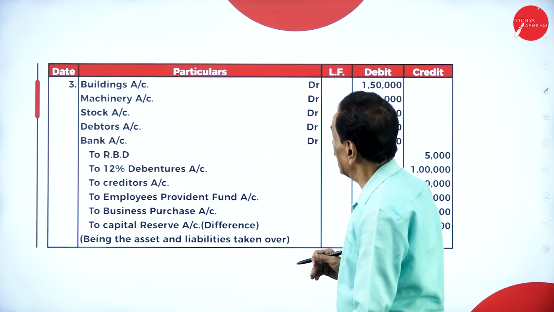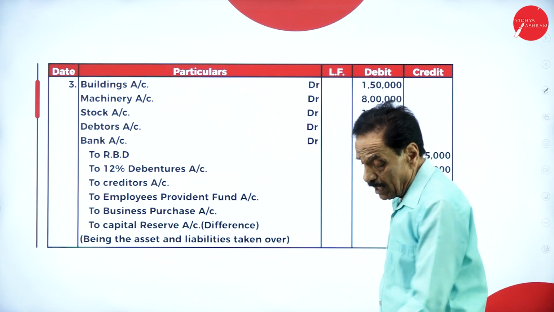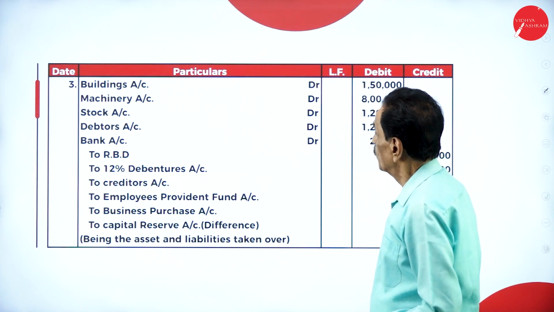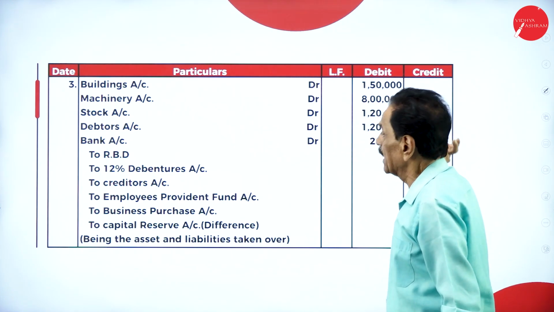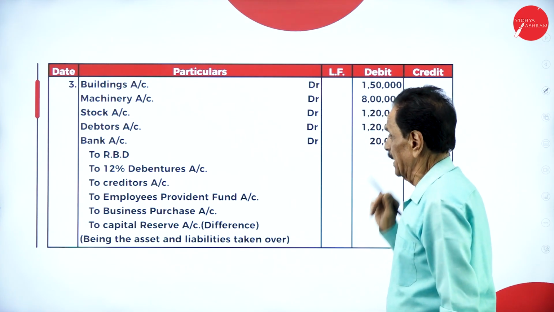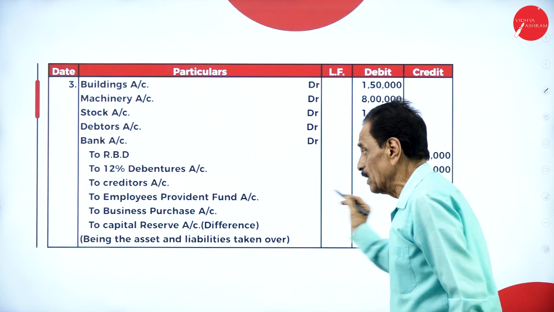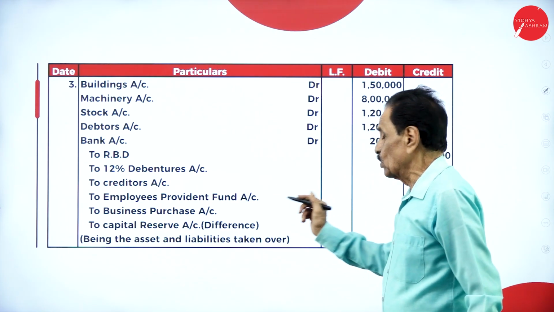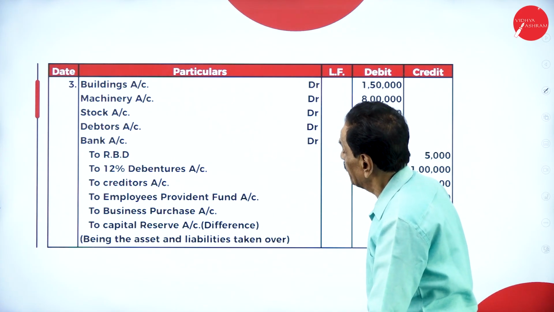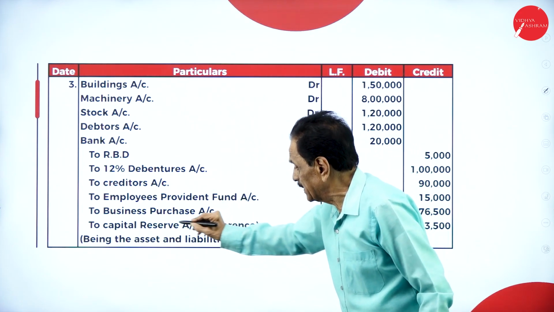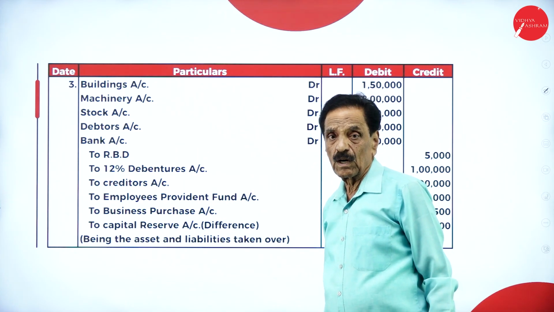They take over all the assets. We'll combine both the assets now. Building account debit. If you see, you understand this word. So both the buildings will be combined together. Building account debit, machinery account debit, stock account debit, bank account debit, two RBD, two debenture, two creditor, two employees provident fund, two business purchase account. Whatever the difference comes between the debit side and credit side, that is called the capital reserve. If the difference comes to the debit side, it is called goodwill.